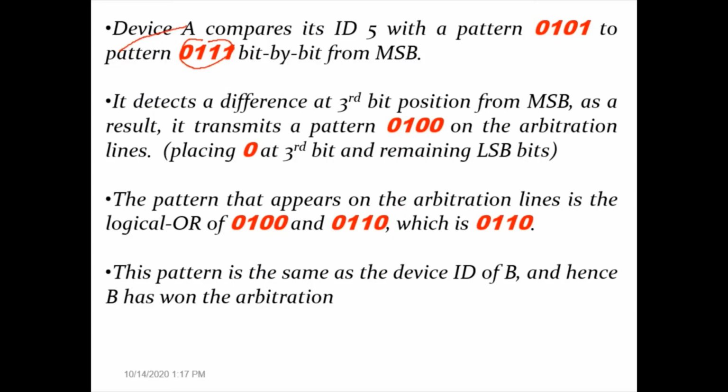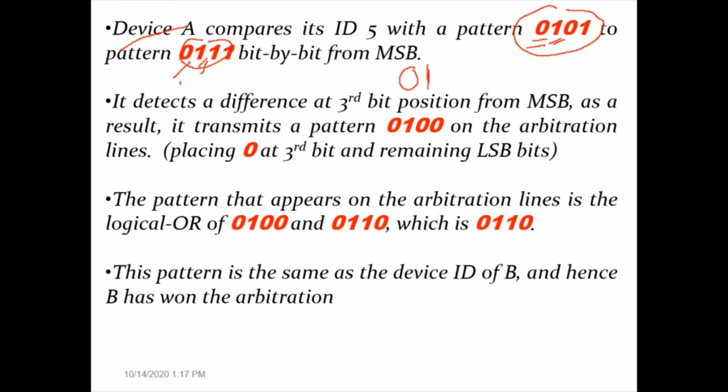So what does it do after receiving that new logical OR? It compares with its original ID bit by bit from the MSB side. Its original ID's MSB is 0, and the received bit is also 0, so that 0 is kept as it is. The next bit of the original ID is 1 and the next received bit is 1, so device 5 keeps the next bit as 1.